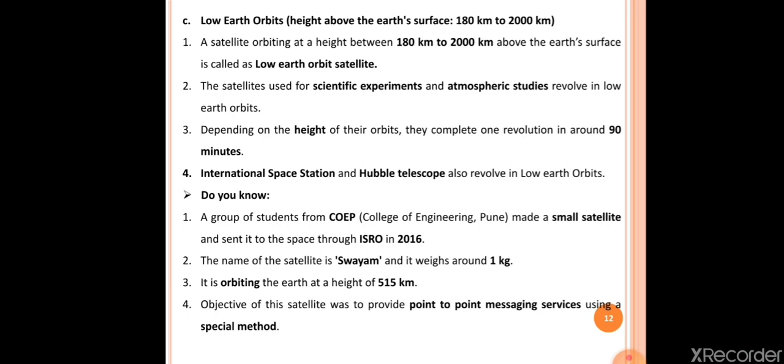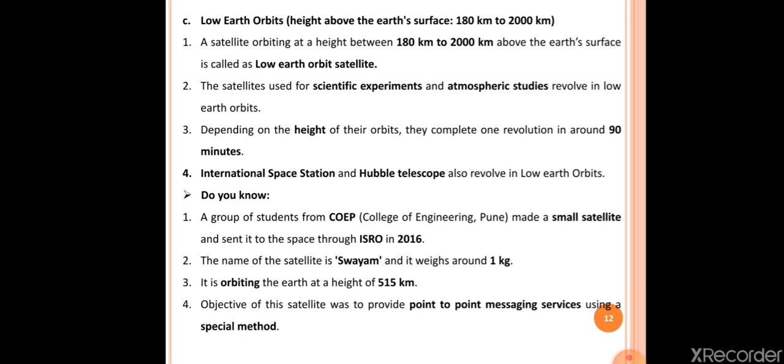Okay, so this is very little time for the complete revolution of artificial satellites around the Earth. So in case of low Earth orbit satellites, they can complete one revolution around the Earth within 90 minutes only. The fourth point here is, the International Space Station and the Hubble telescope also revolve in low Earth orbits. Okay, actually the International Space Station as well as the Hubble telescope both revolve around the Earth in low Earth orbit. So after this, the three different types of satellites based on the height, that is HEO, MEO, and LEO, are completed here.